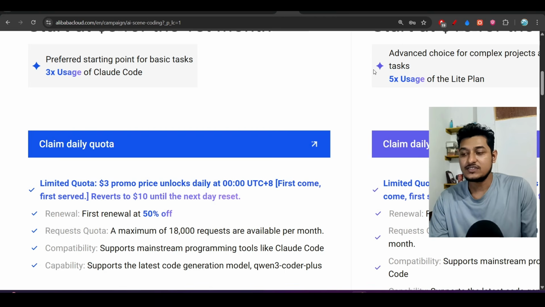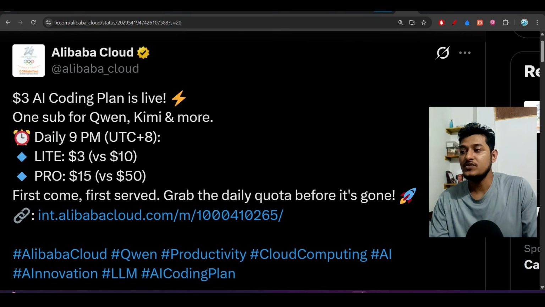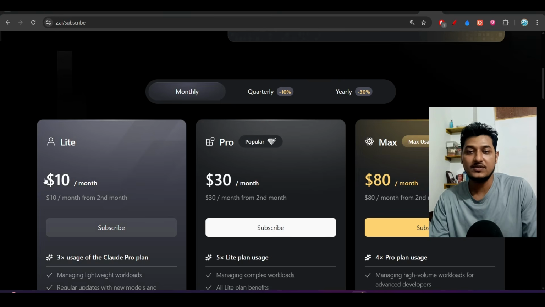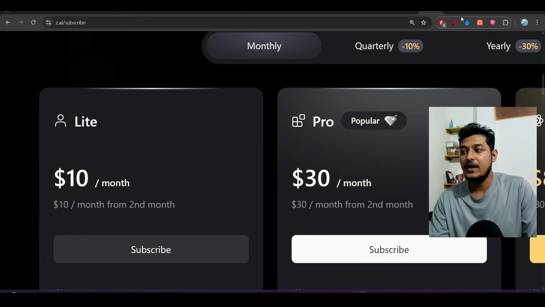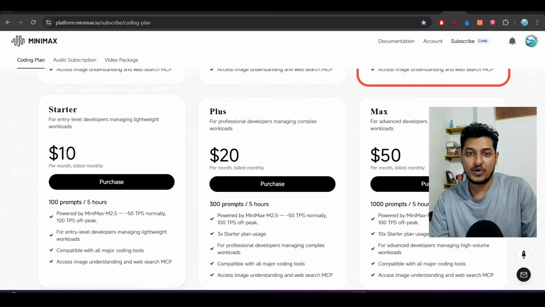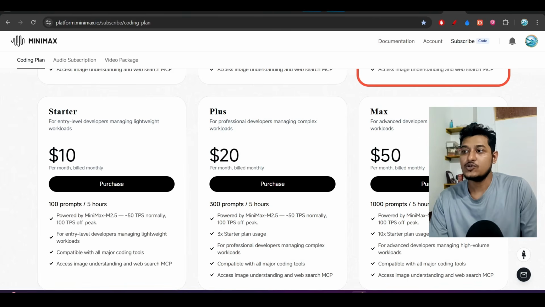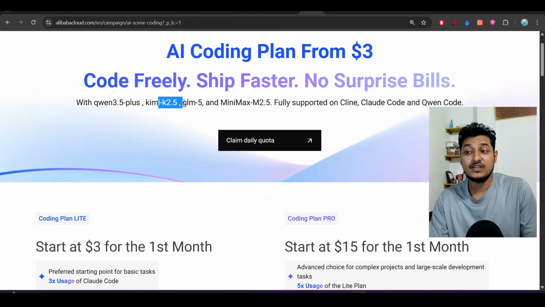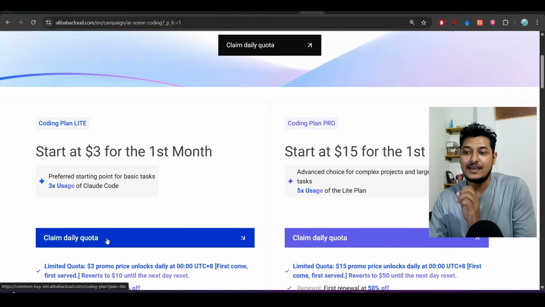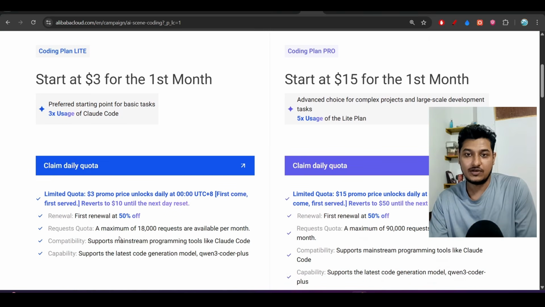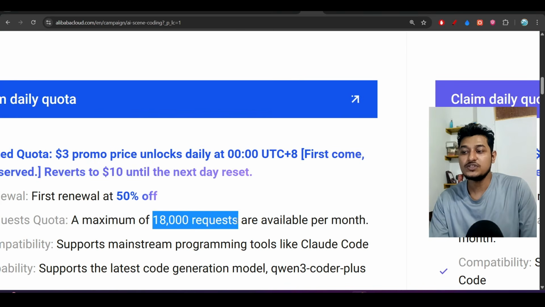Now the advantage you will get, so you see here, if you take this GLM5 coding plan separately, then you need to pay $10, and if you take this Minimax M2.5 coding plan, then you need to pay $10. And also if you take this Kimi K2.5, then it is again $10. So you are getting all of this model access under this Alibaba coding plan for $3 for the first month, and after that you need to pay only $10. And also you are getting such a huge number of requests per month.